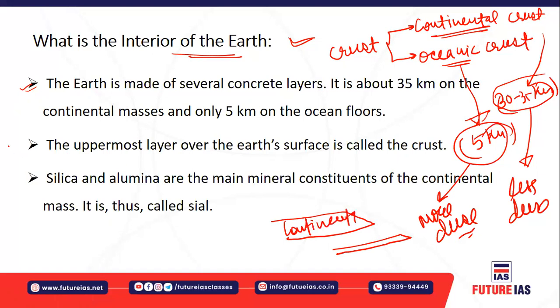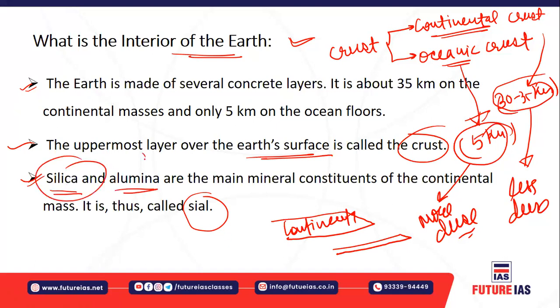All right. The uppermost layer of the earth's surface is called the crust, as I've told you. The continental crust is also called the sial layer. Why do we call it sial? Because it mainly consists of two mineral constituents, silica and alumina, which are predominantly found in the continental crust.